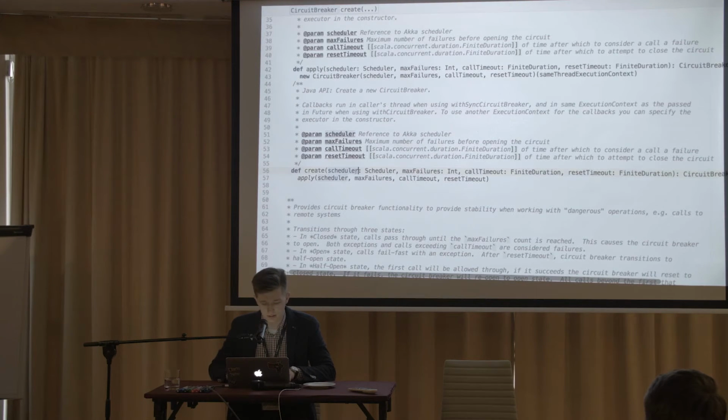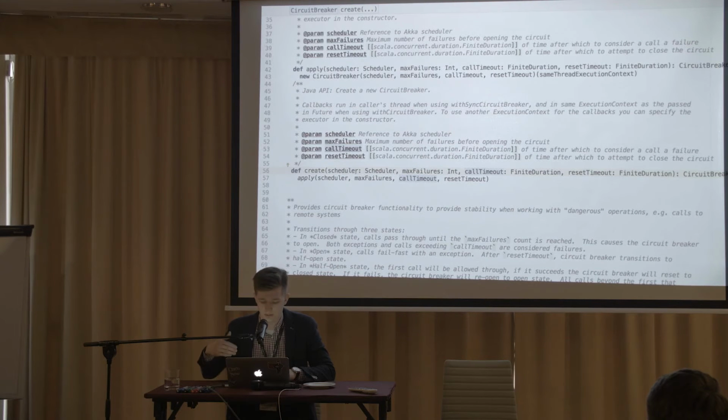But okay, this circuit breaker is taking a couple of parameters. It's a scheduler for scheduling these timeouts. Max failures means how many failures we are going to allow through the circuit breaker, and if there are constantly, for example, 3 failures, we are changing the state of the circuit breaker to open, and the open state means that we are blocking all further calls. And there is a call timeout, so the circuit breaker is measuring how long the call takes.